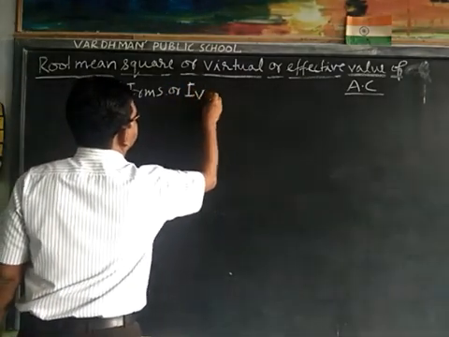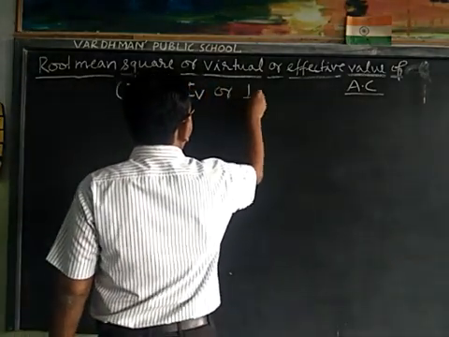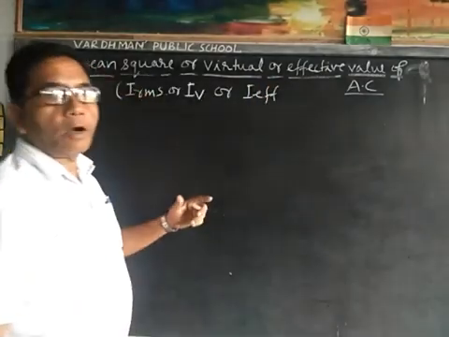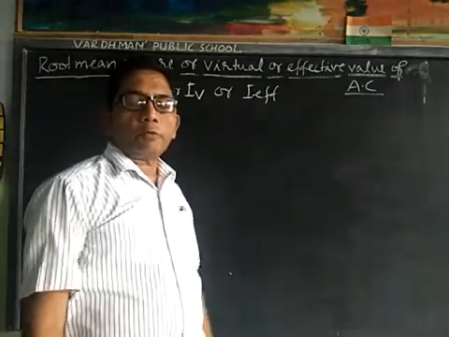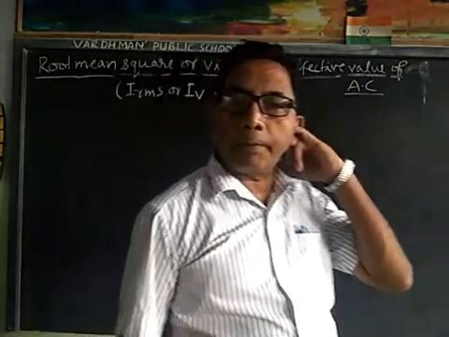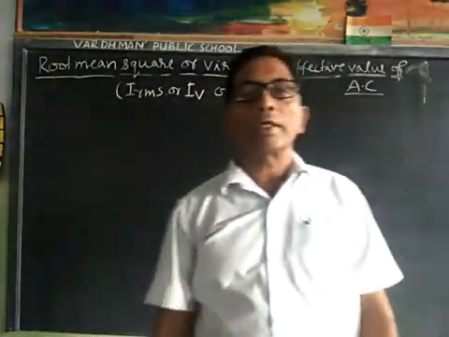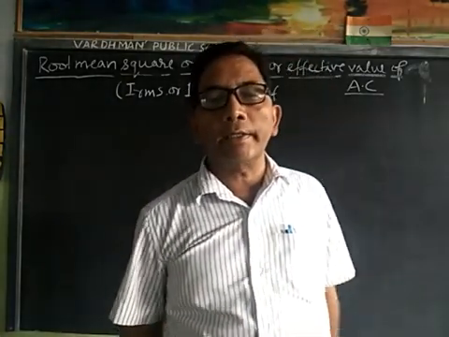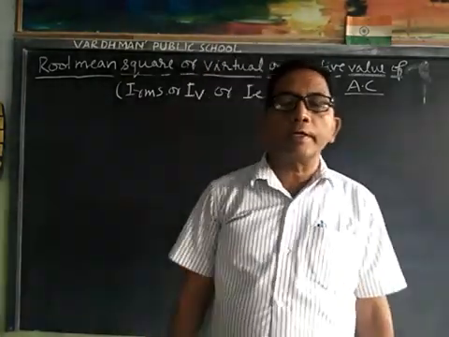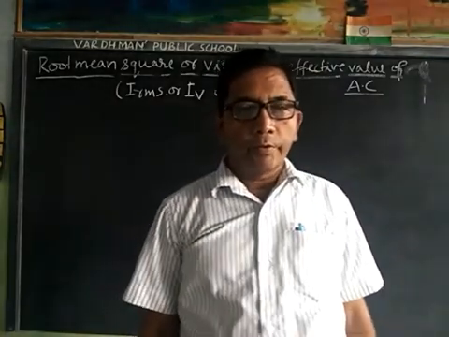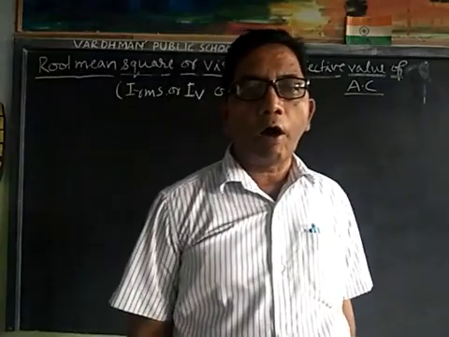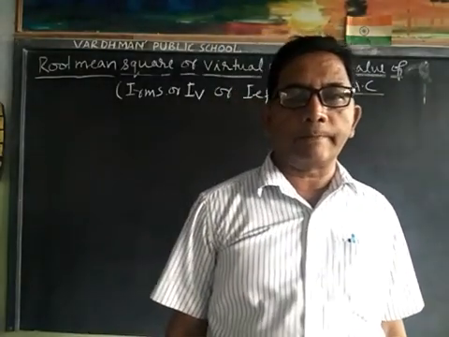or I V, or I effective. That value of direct current which produces the same heating effect in a given resistor as is produced by the given alternating current when passed for the same time is known as the root mean square value, or effective value, or virtual value of AC.